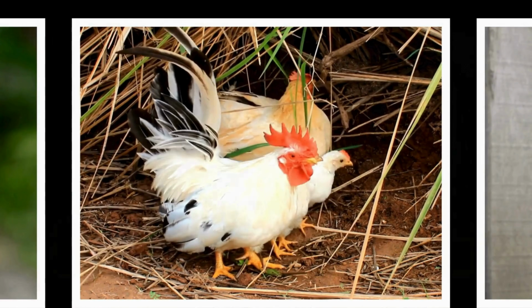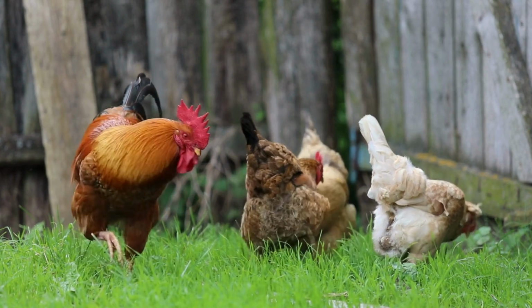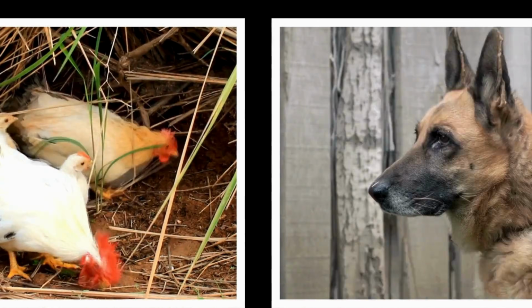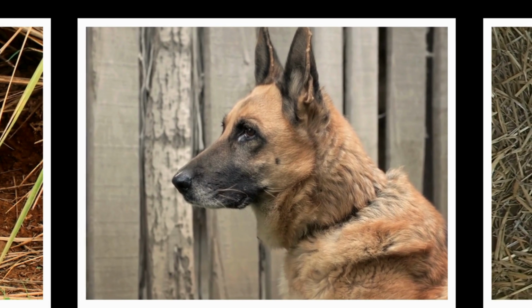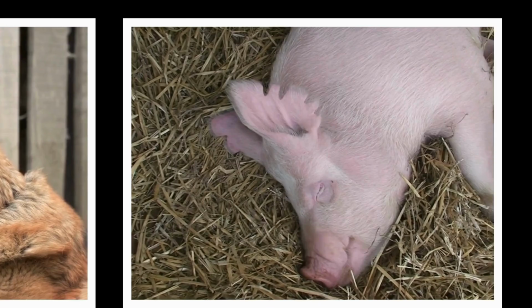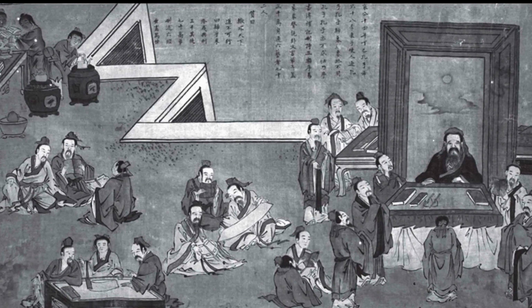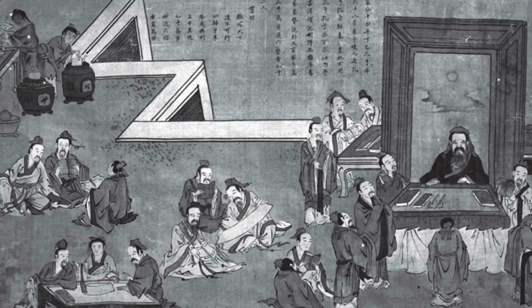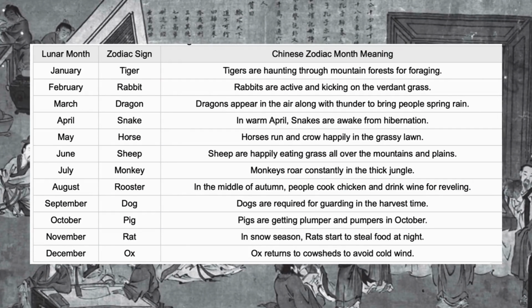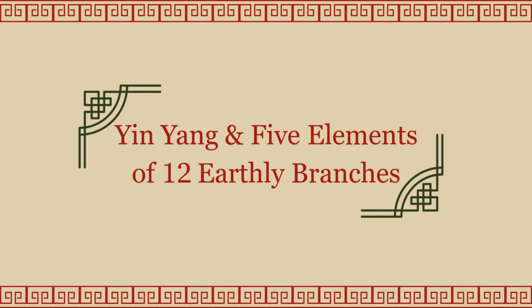Roosters always go back to their dens from 5 p.m. to 7 p.m., marking the moment of nightfall. In the evening, it is becoming dark outside and dogs start to do their job, gate guarding. Now the time is nearly midnight, and there is only the pig left. I think you know what activity the pig must be doing at that time. That is correct. They are in deep sleep. There is also the same logic behind why ancient Chinese chose one zodiac for each month. I will put it right here for reference and move to the most important part of this video: yin-yang and the 5 elements of the 12 earthly branches.